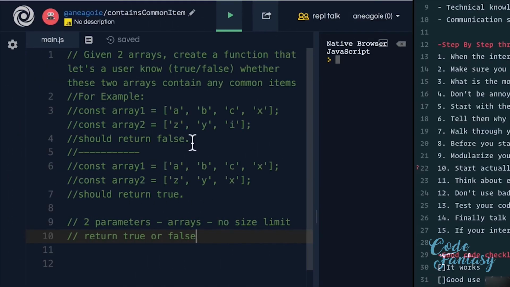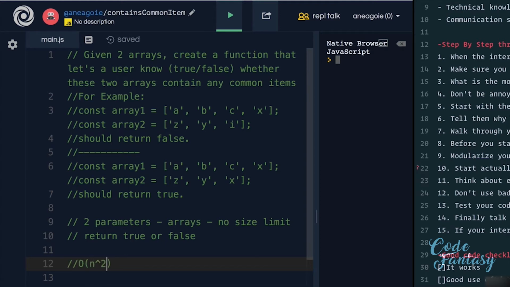So in our case, during an interview with a time limit, you might say, this looks like a nested loop where we're comparing A with Z and then A with Y, then A with X, and then we go to B with Z, B with Y, B with X, and so forth. So immediately this looks like we're comparing 2 different arrays, and we're going to have 2 for loops, one nested on top of the other. And right away, we know that that's a big O, which we've talked about, of O n squared.